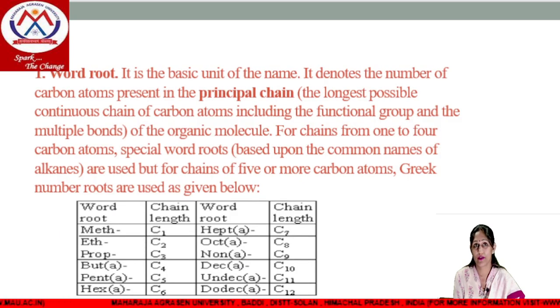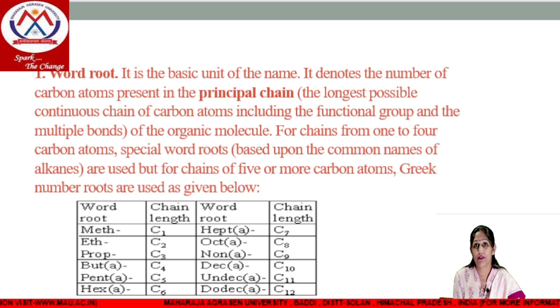First of all, the word root. The word root is the basic unit of the naming of an organic compound. For example, if we have a one carbon chain, then it will be named by meth. Okay, the word root is the number of carbon atoms present in the parent chain. It means we have to select the longest possible carbon chain, including the functional group and multiple bonds of the organic compound.